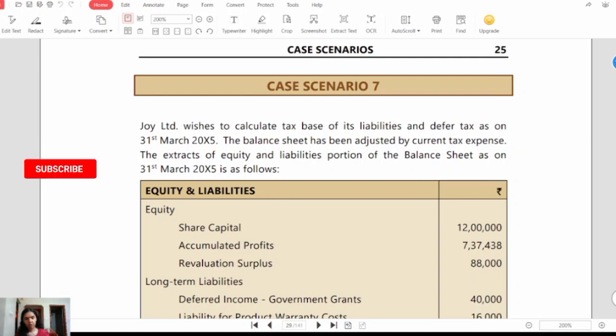So today we'll be solving the case scenario 7 from the case scenario booklet.